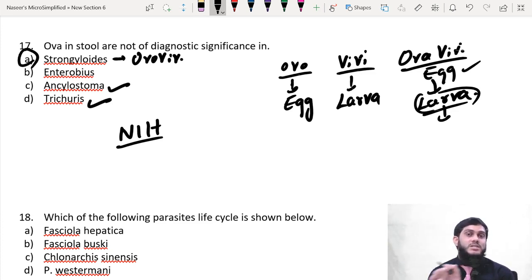But in Strongyloides, the eggs are never seen in the stool, because as soon as the adult worm lays the egg, immediately it will hatch out into larva. So among these, the best answer is Strongyloides.